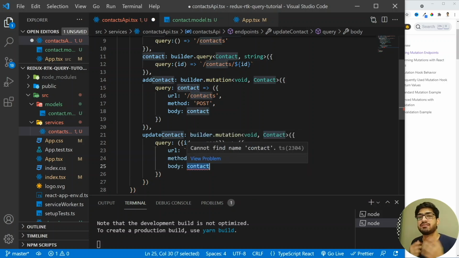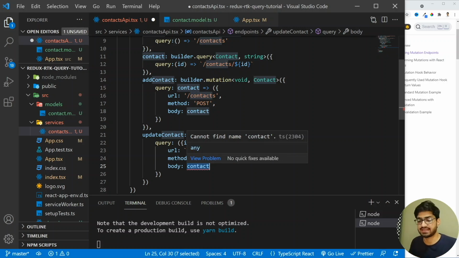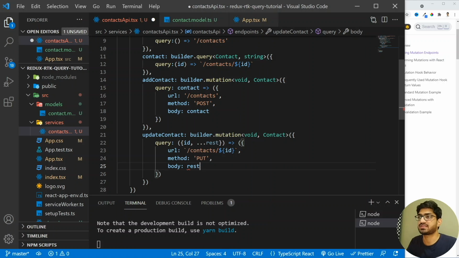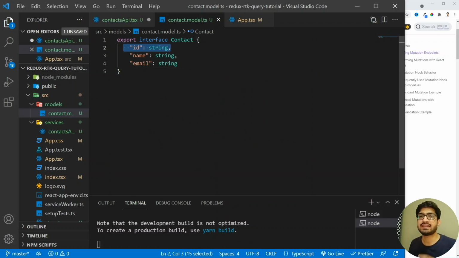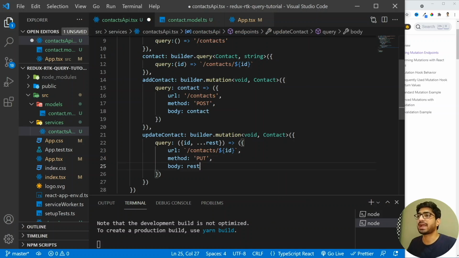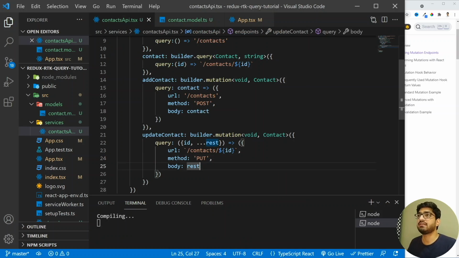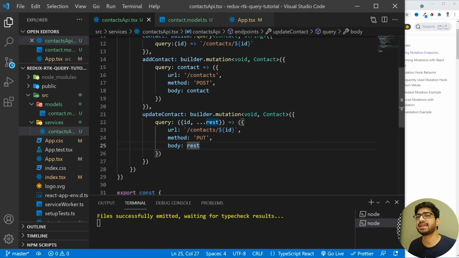What we need to pass in the body is, we already have the ID which we want to update. We want to pass whatever the rest is. So I'm going to have the rest here. When I say the rest, if we go to the model and remove the ID, then the rest is name and the email ID. All right, so let's go back here and I'm going to do a save on this. So we have the update as well. The next thing we need to do is the delete one.